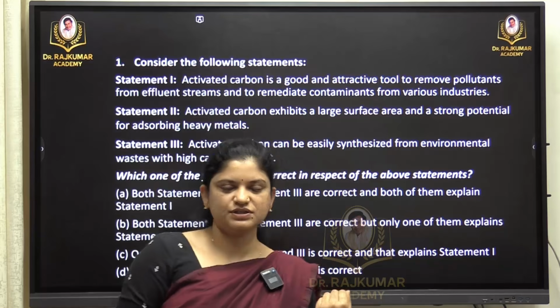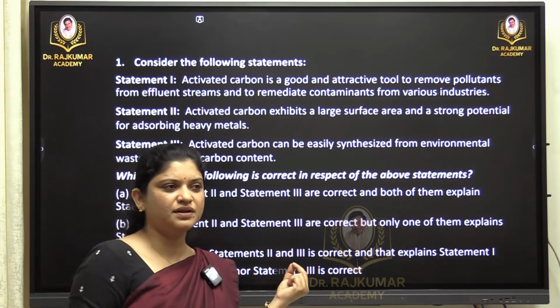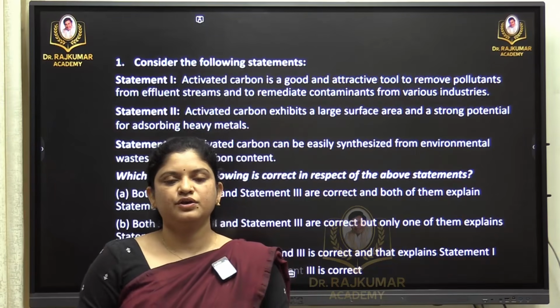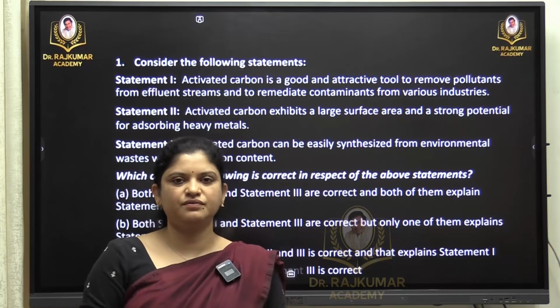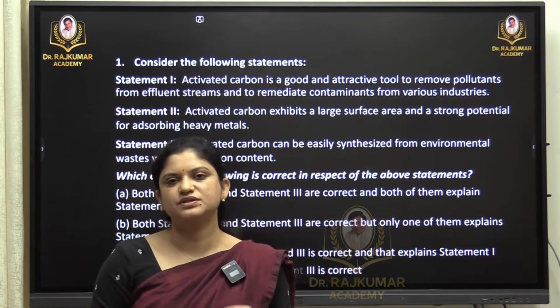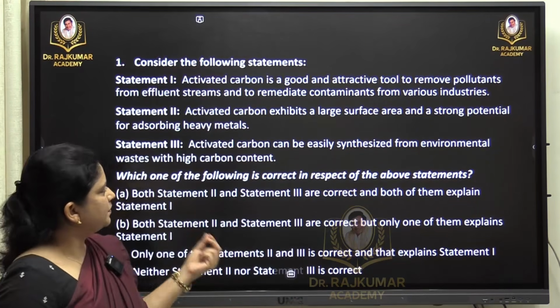So let's take up the first question. The first question is based on, again, carbon. Carbon is a very trendy word or prefix that UPSC usually focuses on. Throughout the year, if you have seen in current affairs, many topics were based on carbon itself. So here let's go through the first statement.